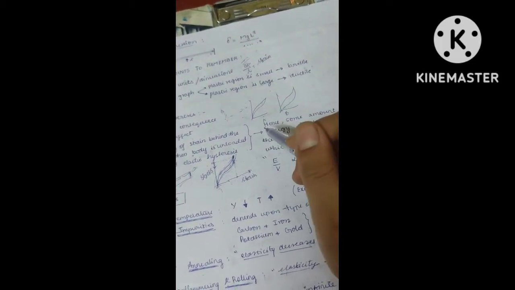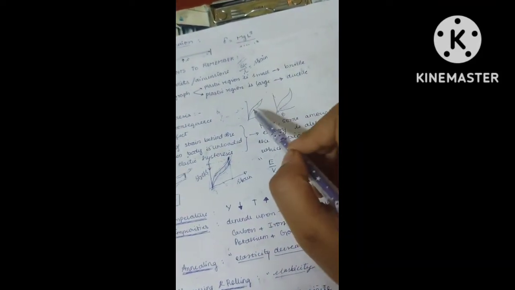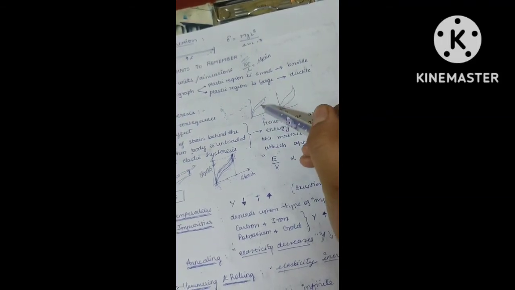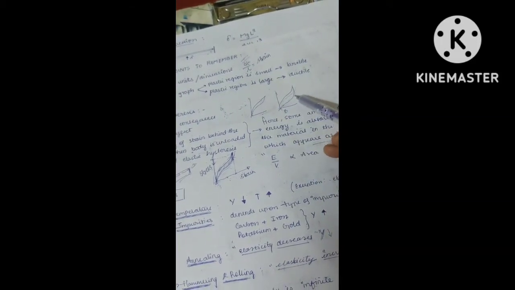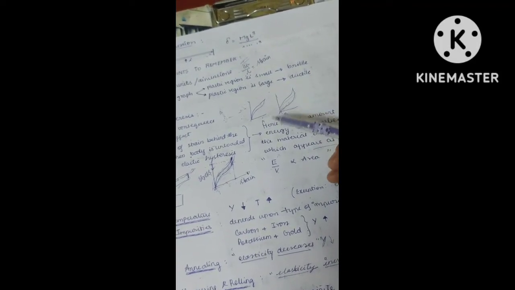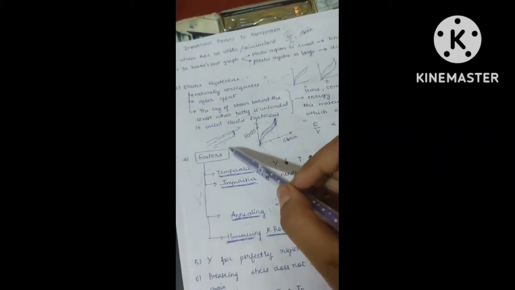So this is the concept of elastic hysteresis. Questions like this will be there. So now my question is, you have graph A and graph B. This is how the graph of A looks and this is how the graph of B looks. Among both graphs, which has more energy loss? You should tell me in the comment box below. Now coming to the factors.